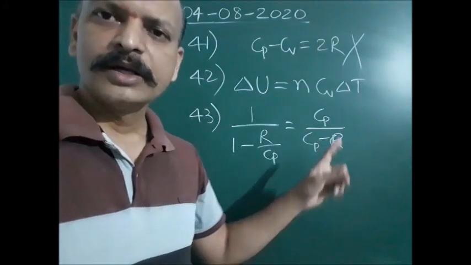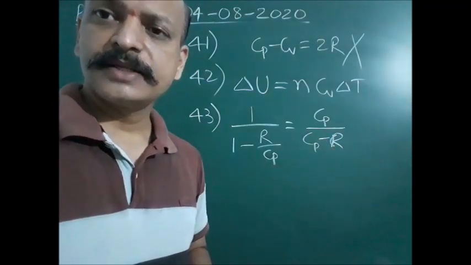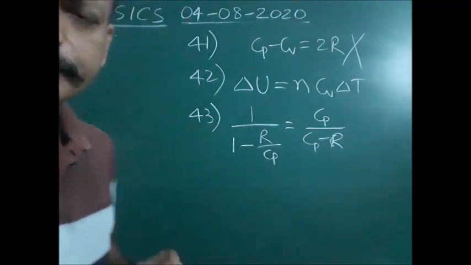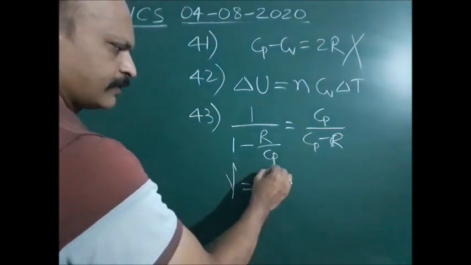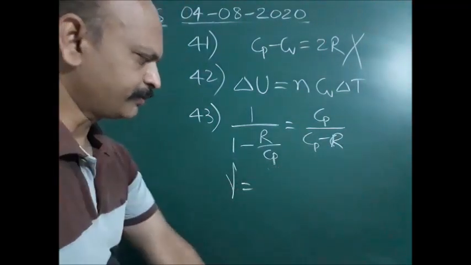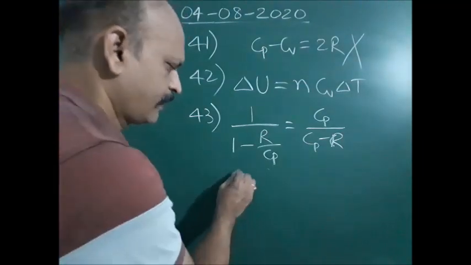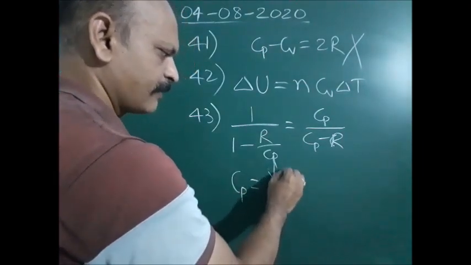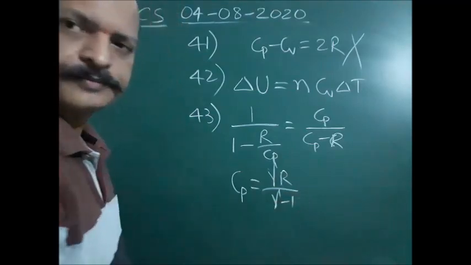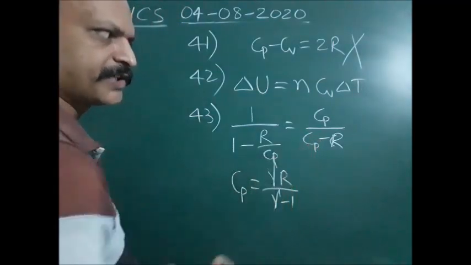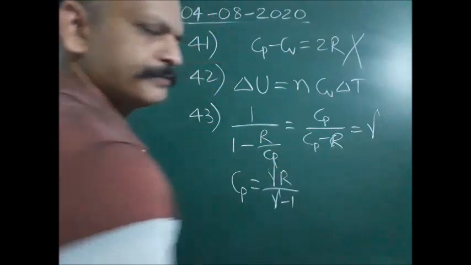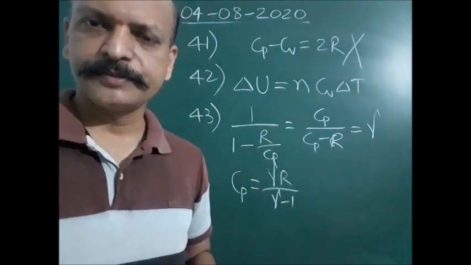We know the Cp gamma relation: Cp equals gamma R by gamma minus 1. From the cross multiplication, this we get as gamma. Therefore, the first option is correct.